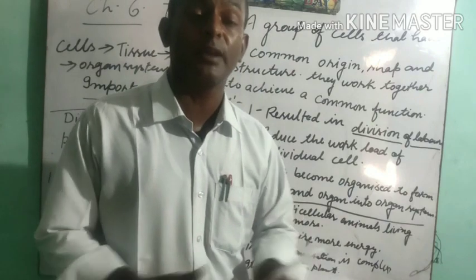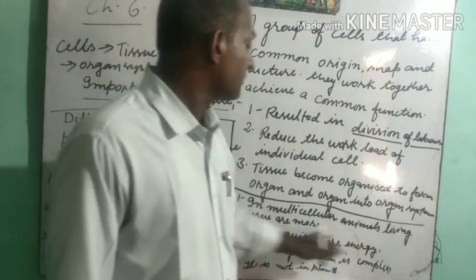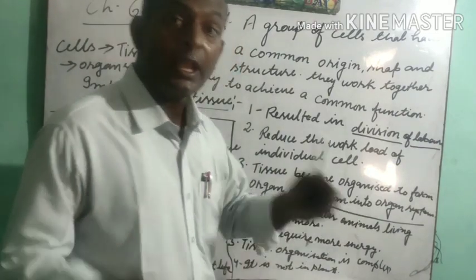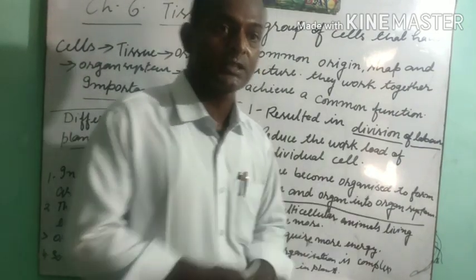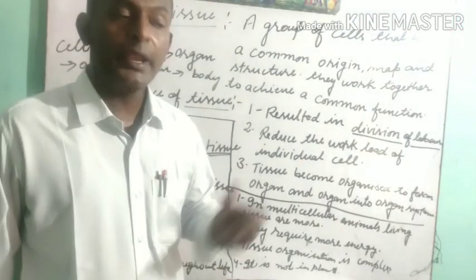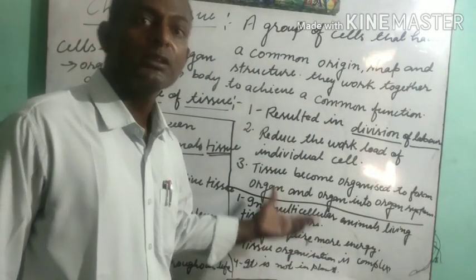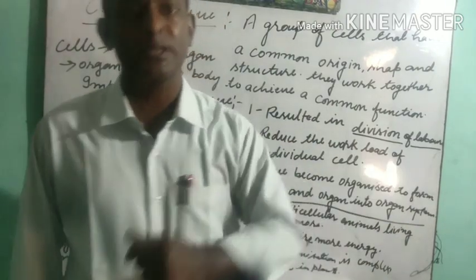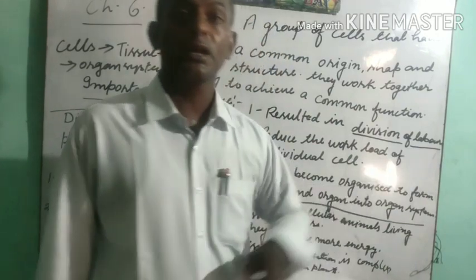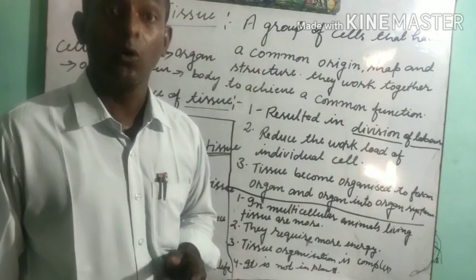Then the question arises: why do multicellular organisms need more energy? The reason is that if they are living, they have to perform many functions. They need to search for food, and in searching for food they have to travel from one place to another. They also require shelter, a home.